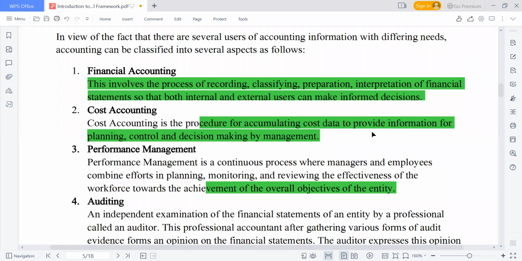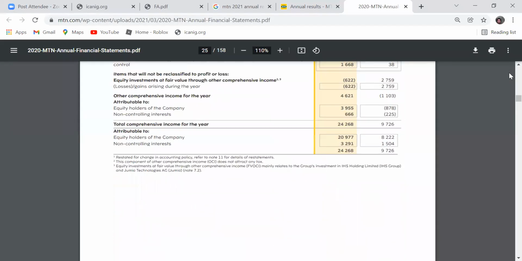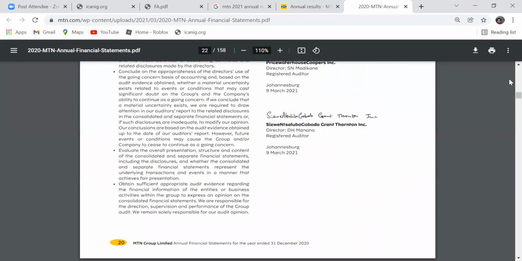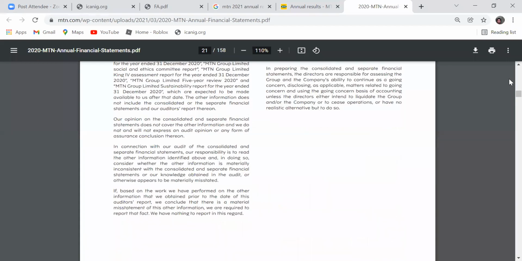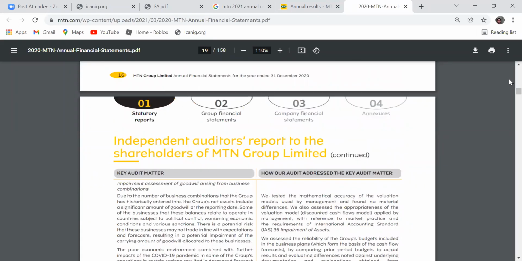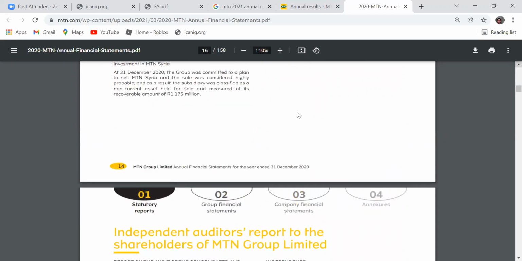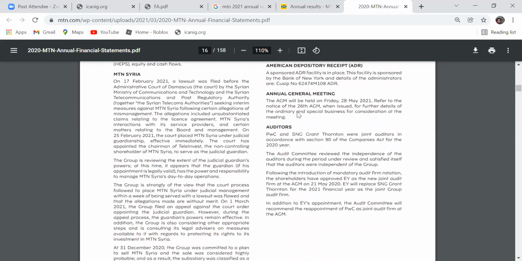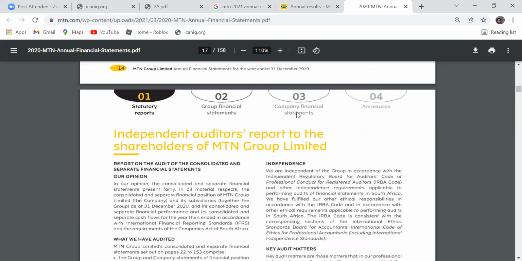We also have auditing. Auditing is also another area of accounting. In this particular annual report that you're looking at, there's also a need to have an auditor's report. You're going to see it. Where is the starting point? Okay, this is the directors' report. Then this is what we call the independent auditor's report.